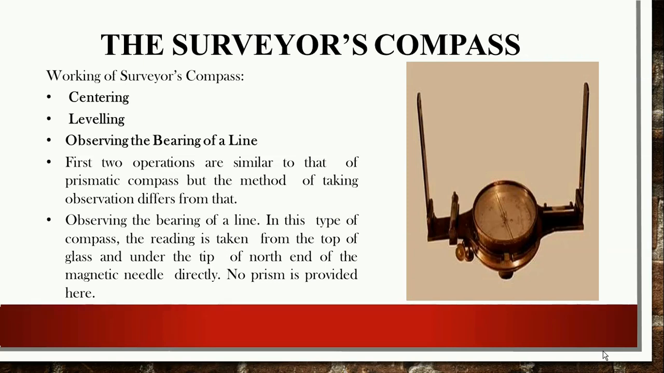Observing the bearing of a line with the help of the surveyor compass, the reading is taken from the top of the glass and under the tip of the north end of the magnetic needle directly. No prism is provided here. That means you have to look over the top of the glass for taking the readings.